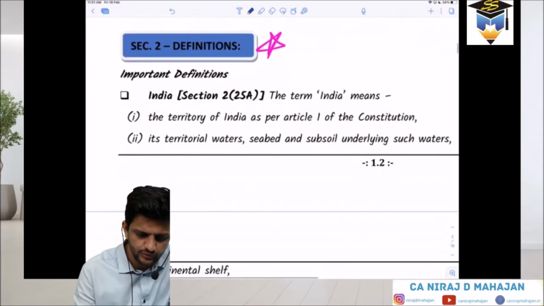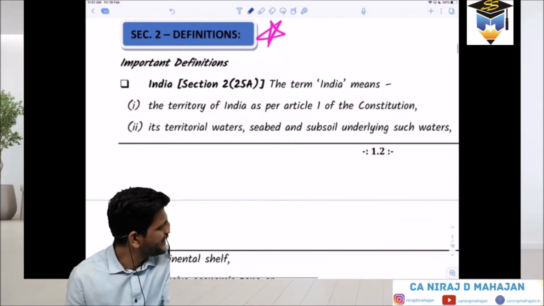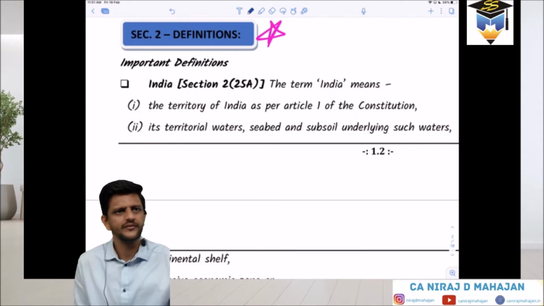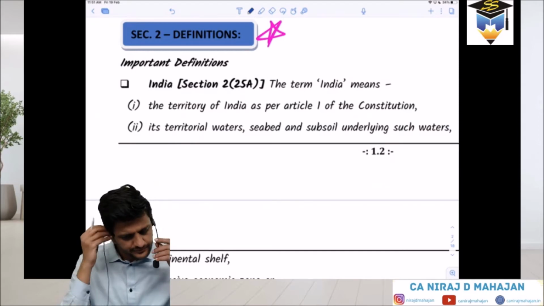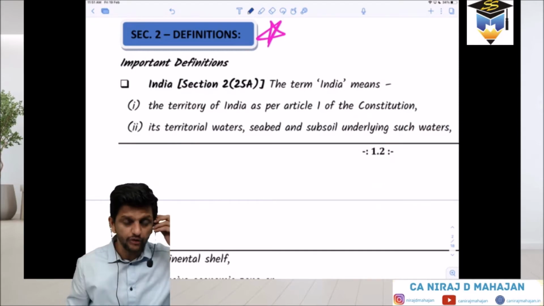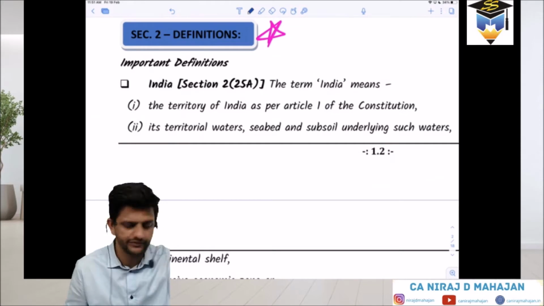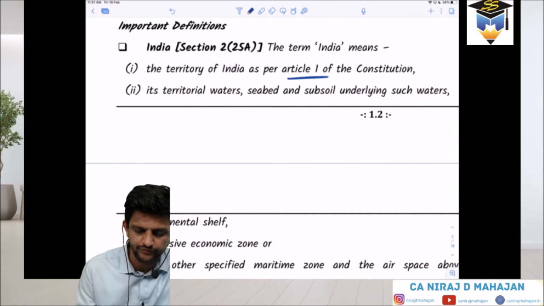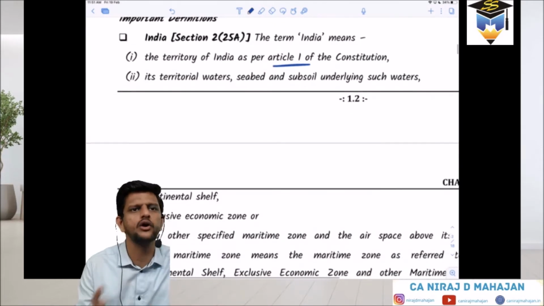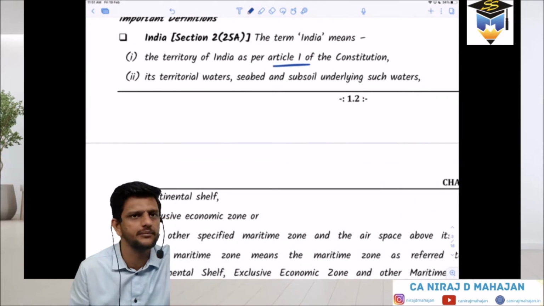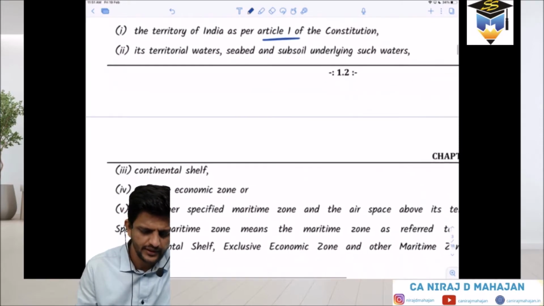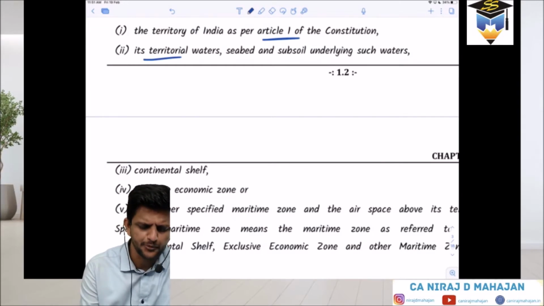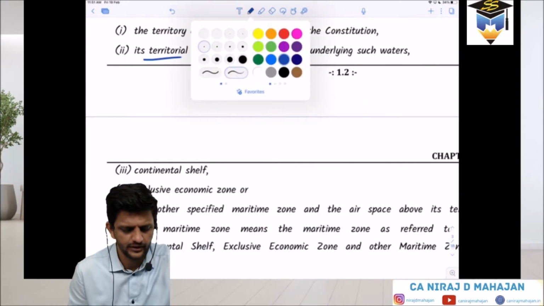Then check section 2, some important definitions. India is defined, because obviously whatever income is earned in India will be taxable in India, isn't it? Section 2, subsection 25A: the term India means the territory of India as per Article 1 of the Constitution. Article 1 says even J&K is an integral part of India. Territorial waters, up to 12 nautical miles, are also our territory of India.